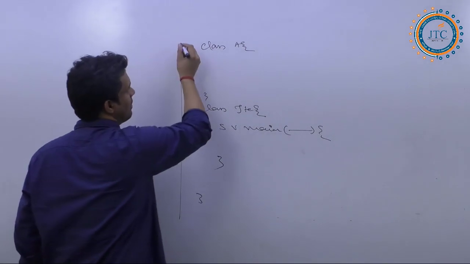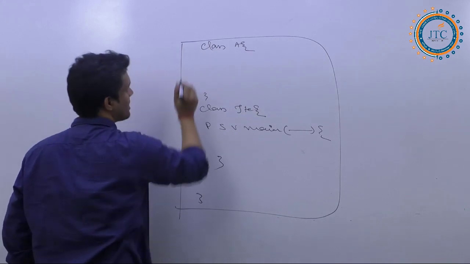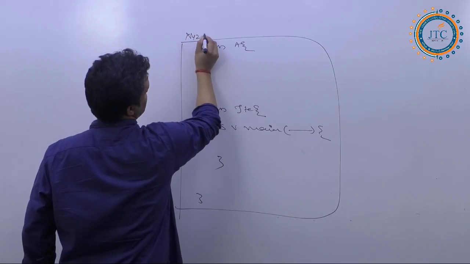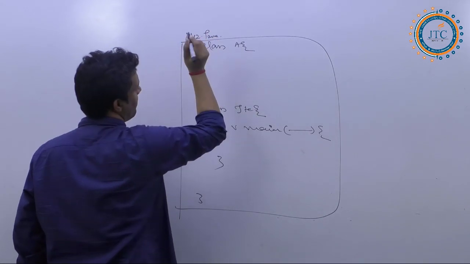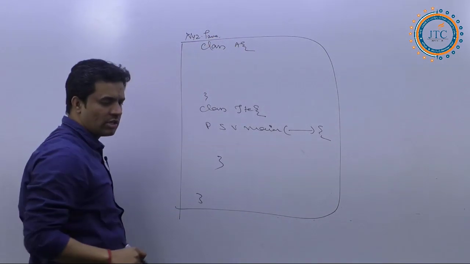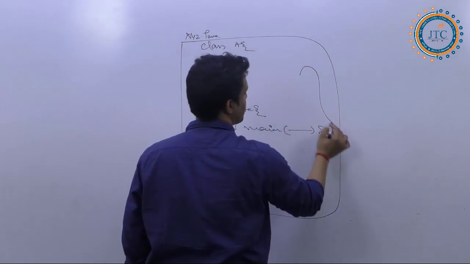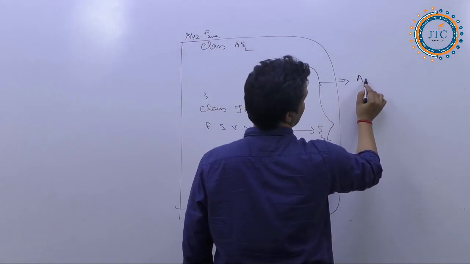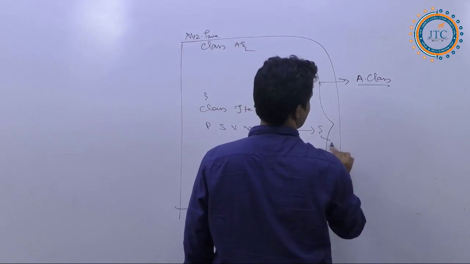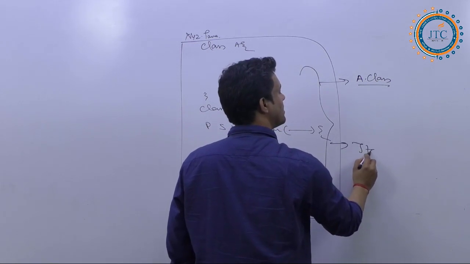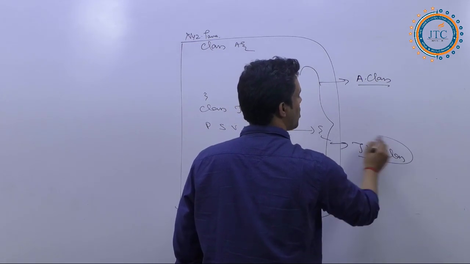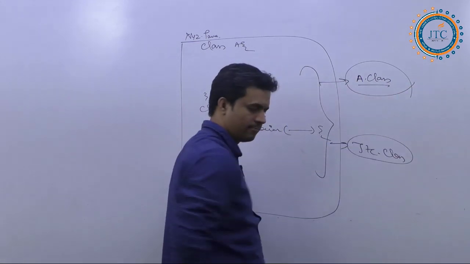Once we have saved it with some other name, let's say xyz.java, two .class files will be generated: A.class and JTC.class.